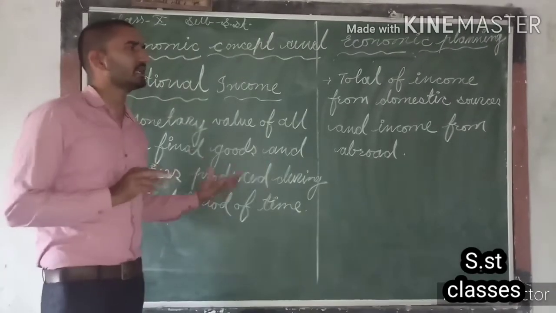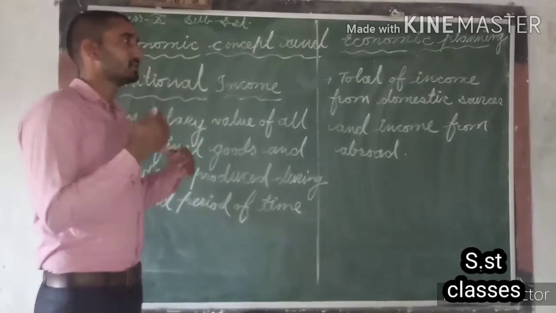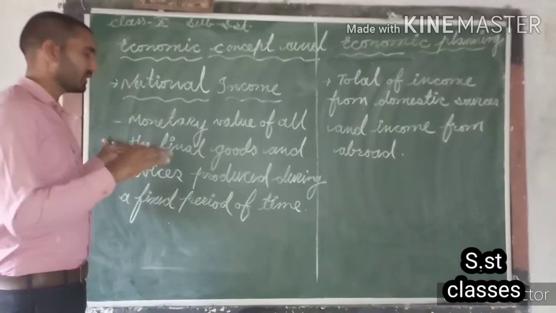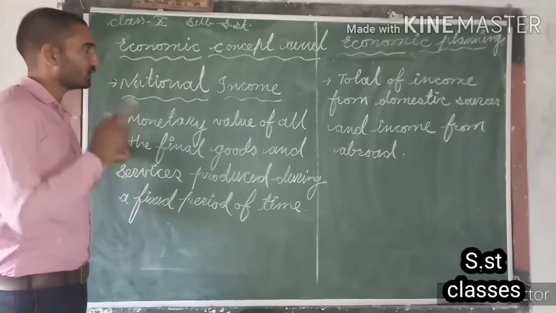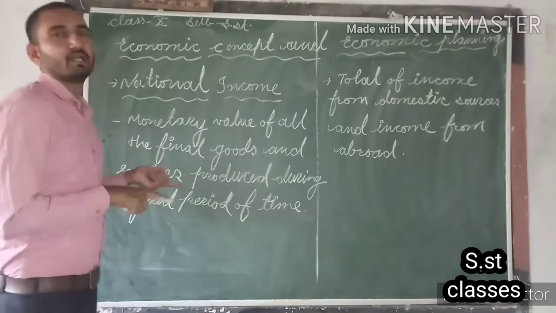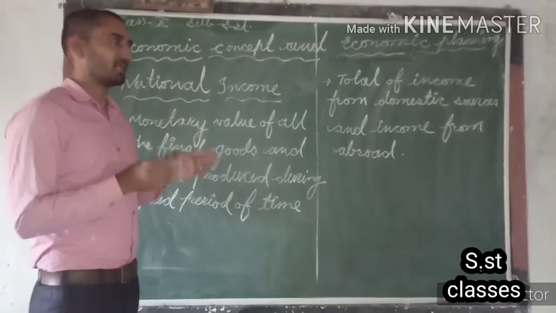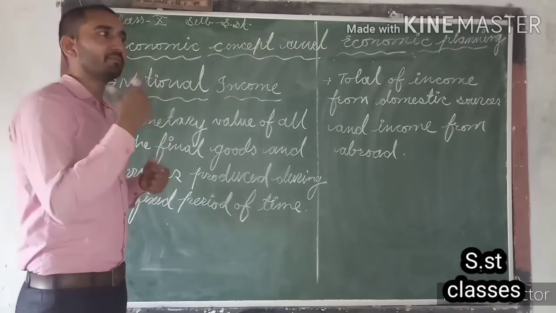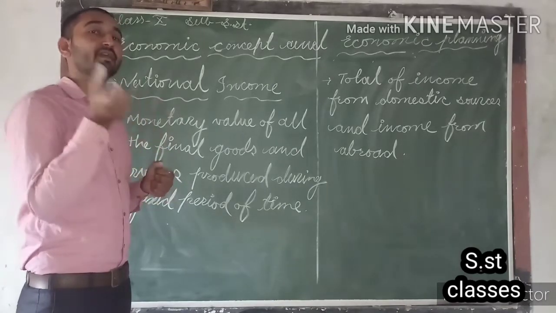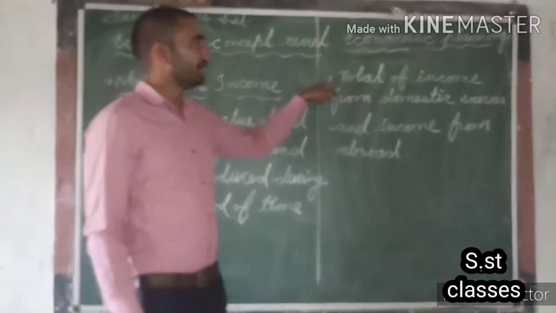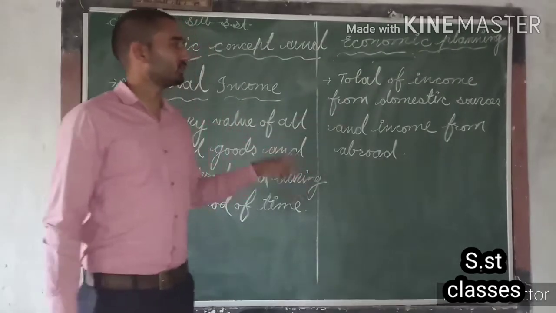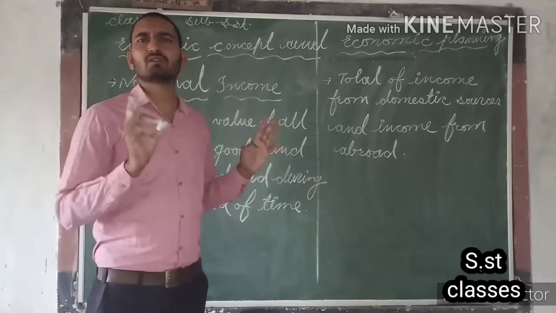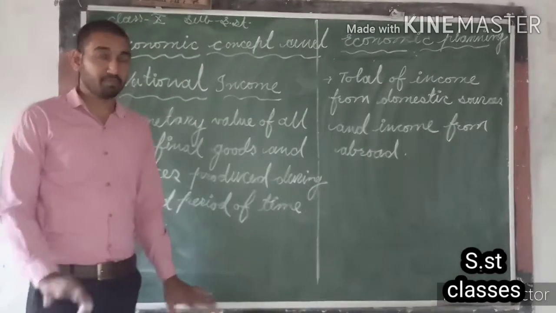So national income can be defined in many ways. For example, the monetary value of all the final goods and services produced during a financial year, a fixed period of time, is called national income. The monetary value of all the final goods and services produced by the contribution of the sources of production of an economy is also called national income. Or national income is the total of income from domestic sources and income from abroad. So these are the different concepts of national income.